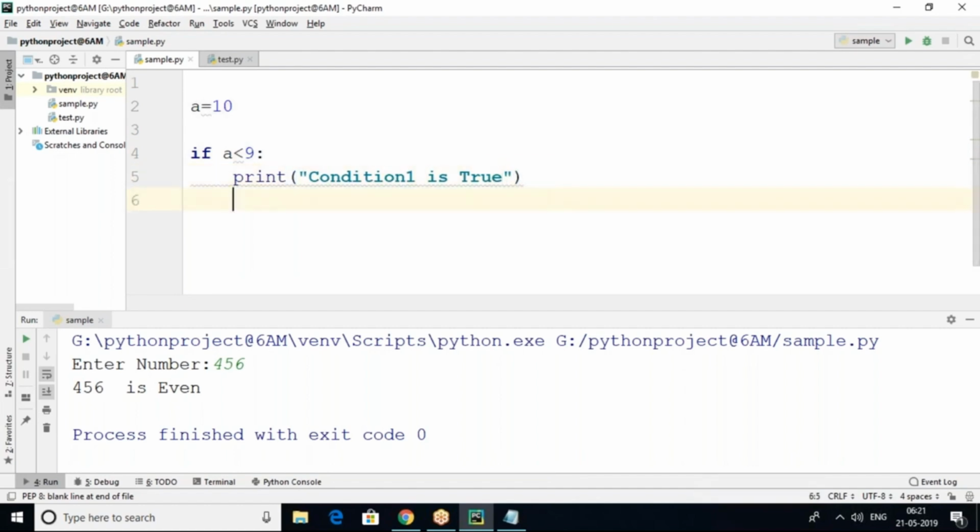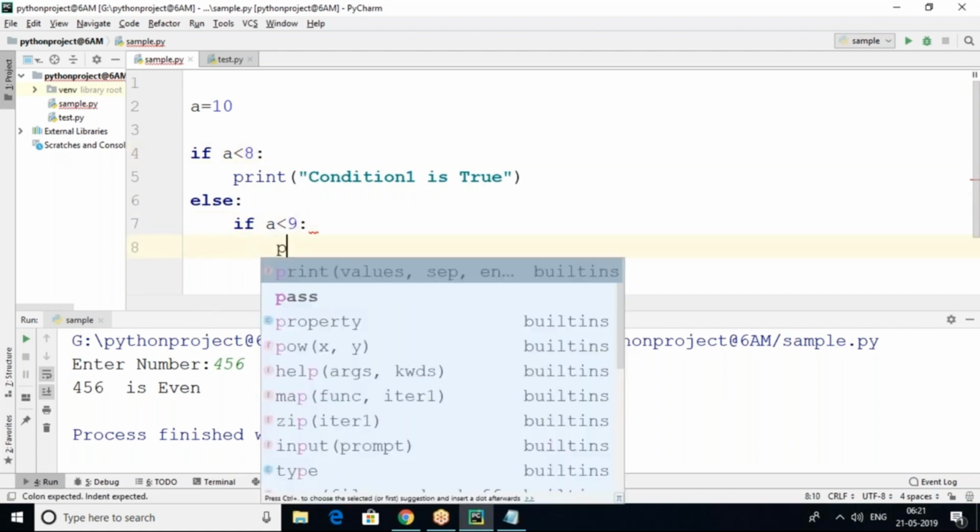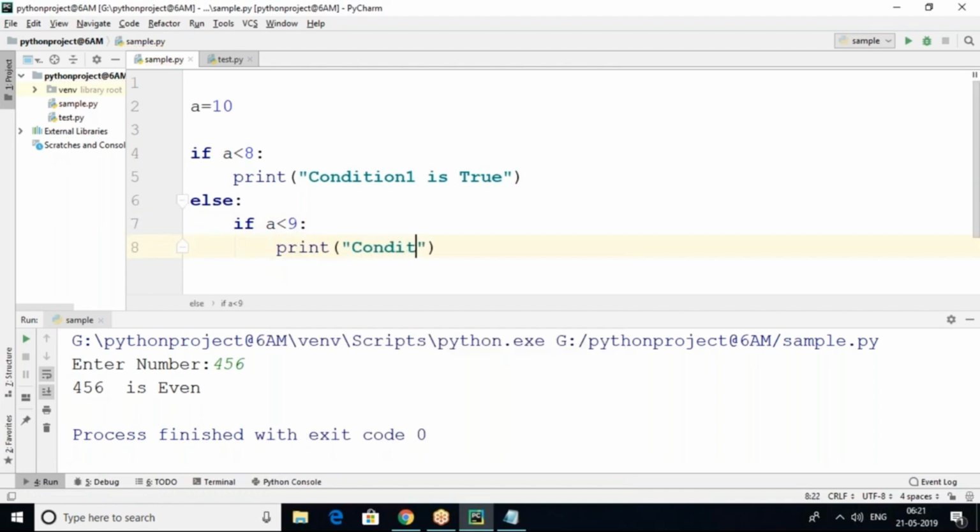Then immediately one more else block. Inside the else, I am going to test one more condition: a less than 9. Then here print condition 2 is true.